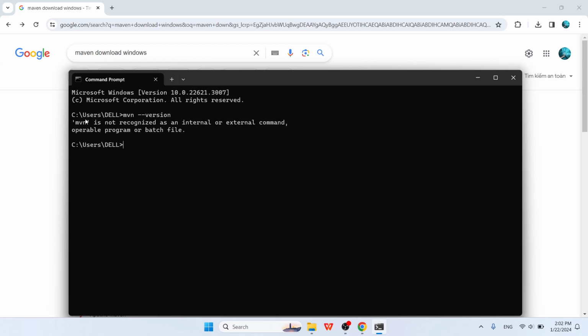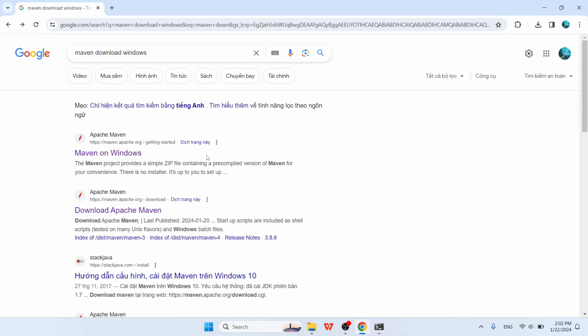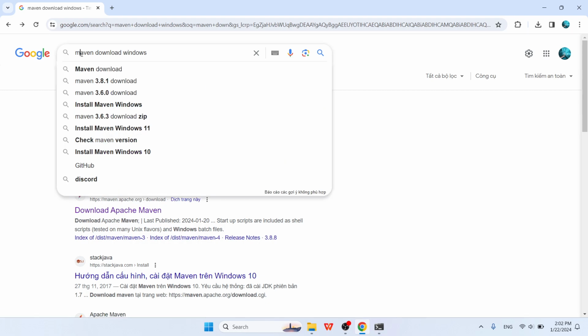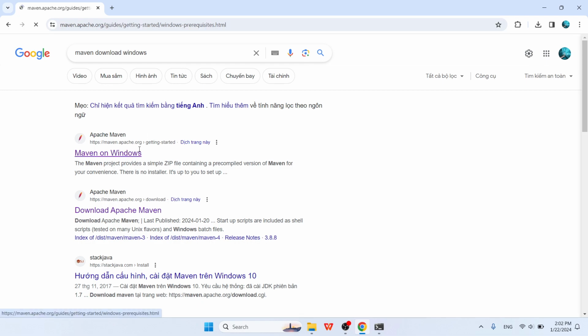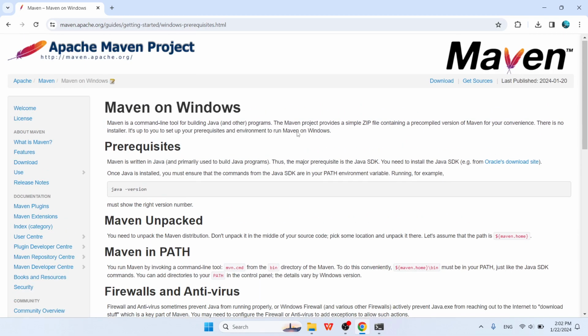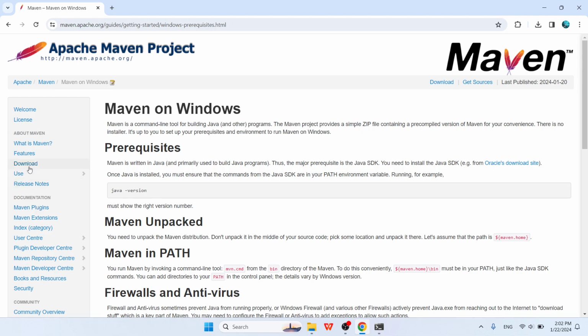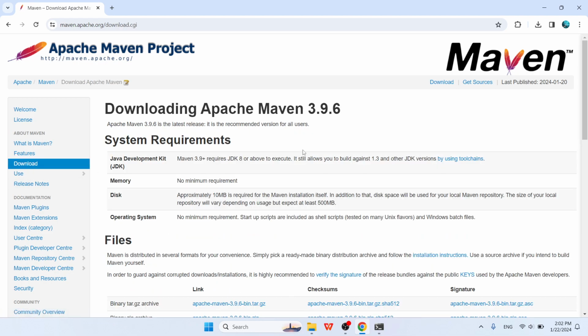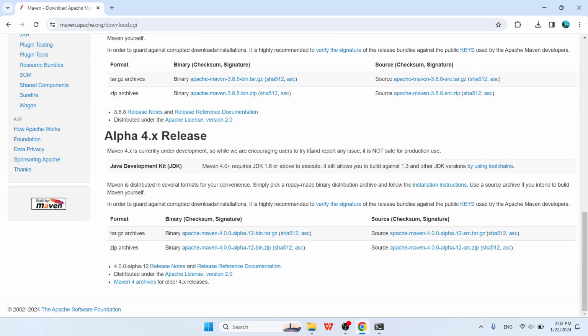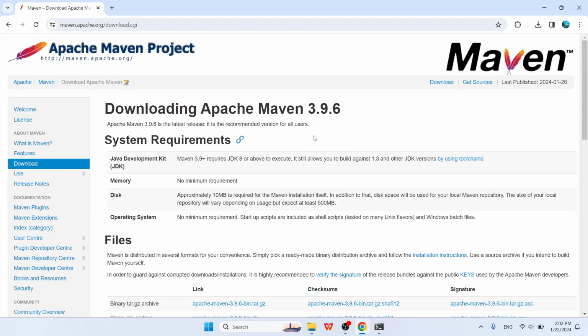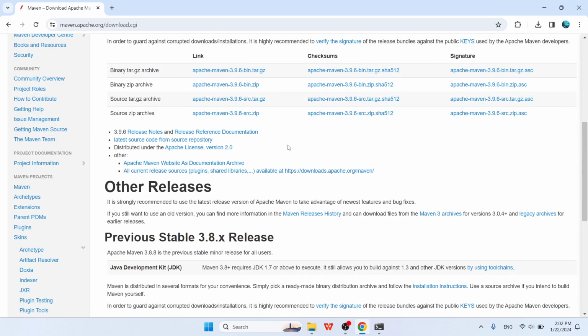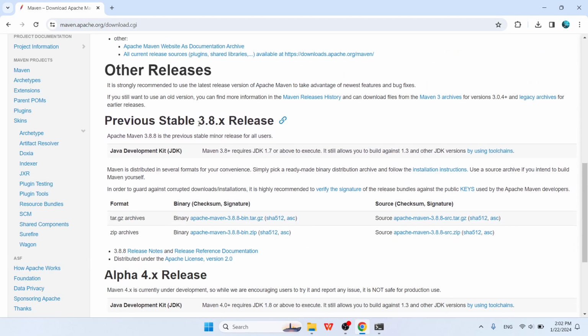If you see this text, that means Maven is not already installed on your computer. Now we need to go to Google and type Maven download Windows and click on Maven. You need to click on the download button, and you can see there are lots of versions here. For me, I want to download version 3.8.